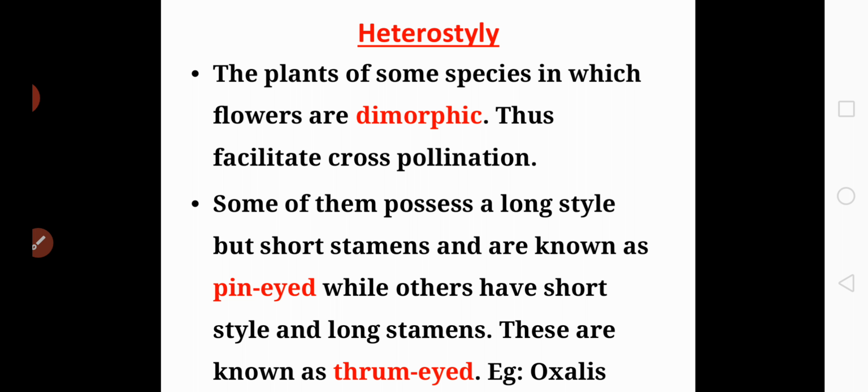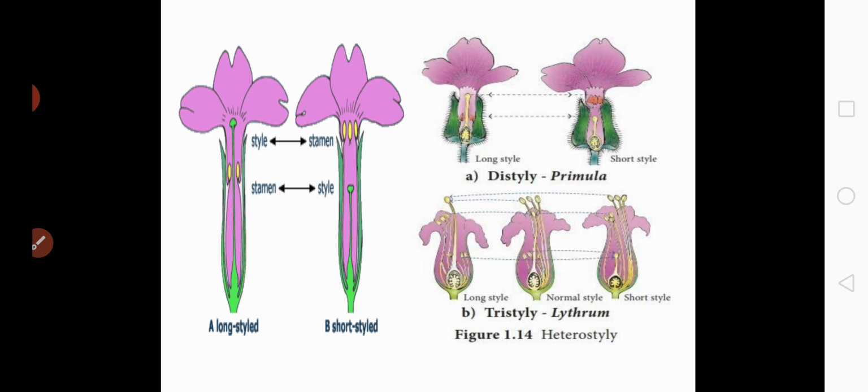Okay, so in some species there are two types of flowers, pin-eyed flowers and thrum-eyed flowers. Pin-eyed flower means it contains long style and short stamens, whereas thrum-eyed flower contains short style and long stamens.